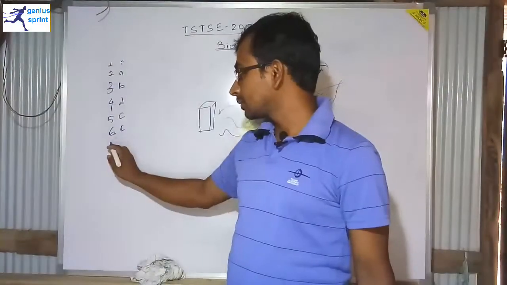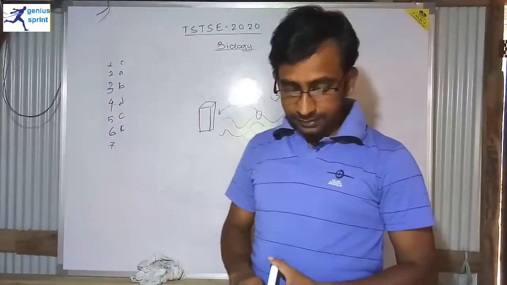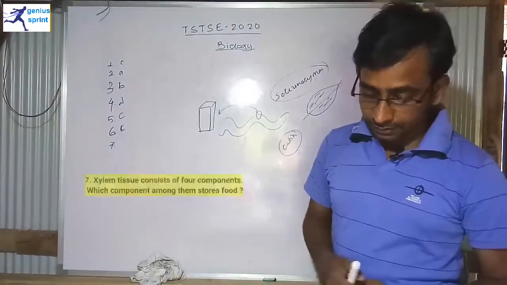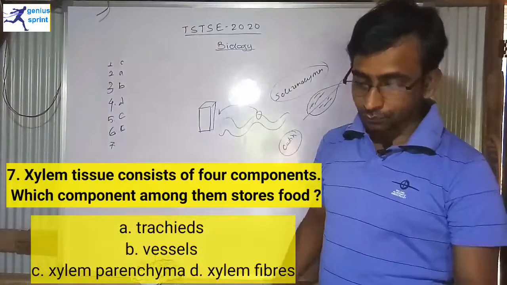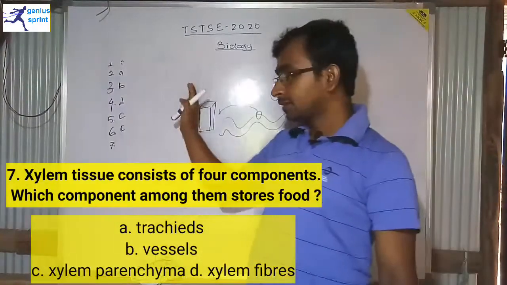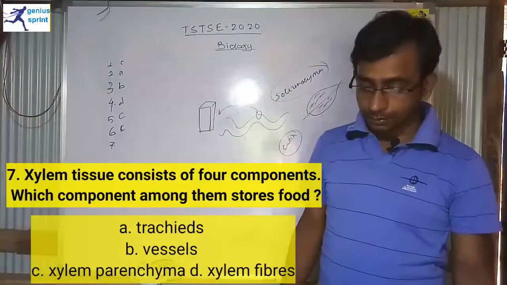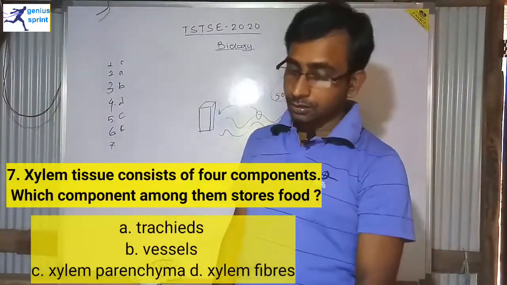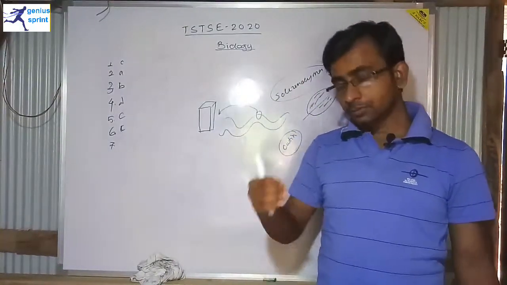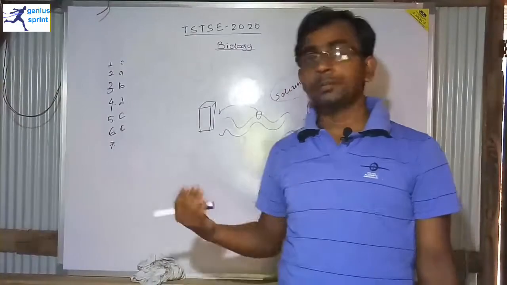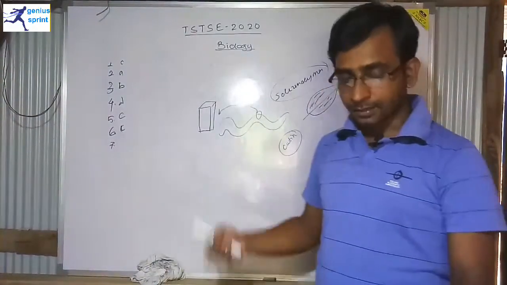Okay, so next, question number 7. Question number 7 says that xylem tissue consists of 4 components. Which of the components stores food? Yes, we know that in a plant there are 2 kinds of tissue, xylem and phloem, but xylem has 4 components. Basically, different components of the xylem tissue work differently, but among them one of the tissues works for storing food. So according to this question, which may be the correct answer option?